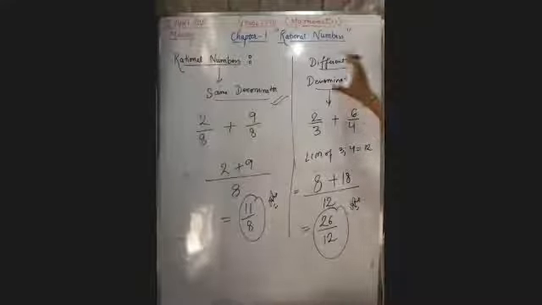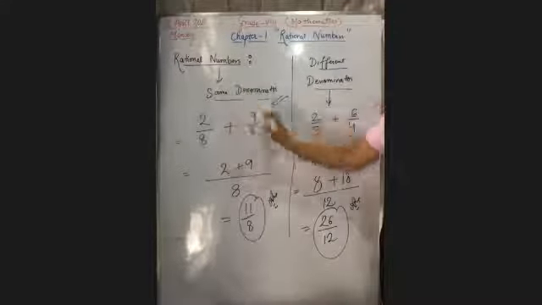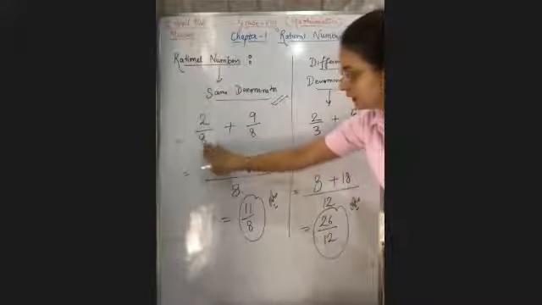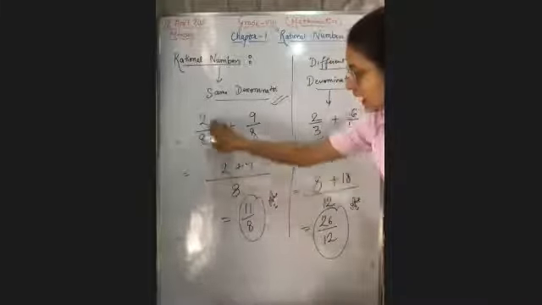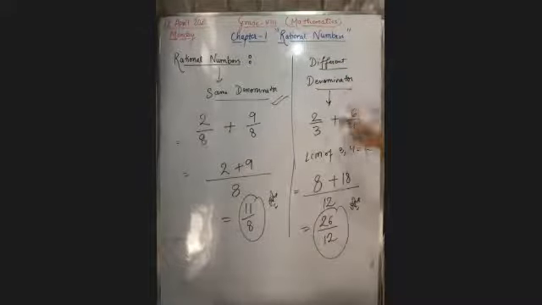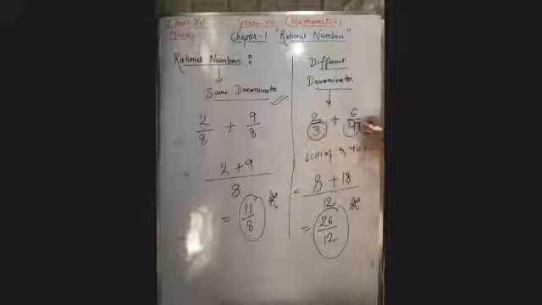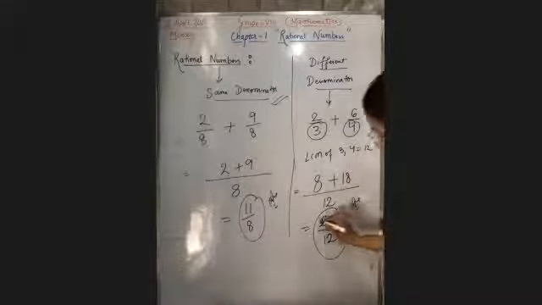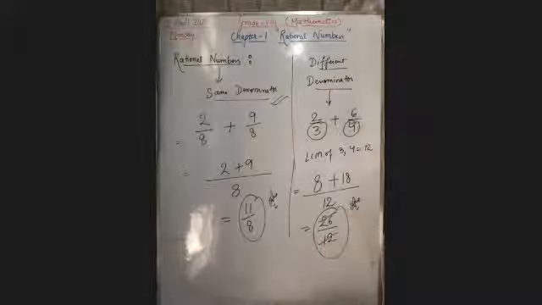Right? So this is the concept for rational numbers having the same denominator. In the case of the same denominator, you have to write the denominator only one time and simplify the numerators. It's very simple. If the denominators are different, then take the LCM of those denominators and then simplify the terms. Right? Some students are asking, ma'am, can we cancel it? Yes, obviously, you can cancel it also.